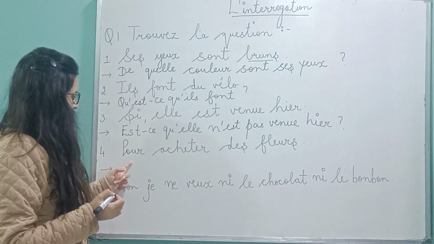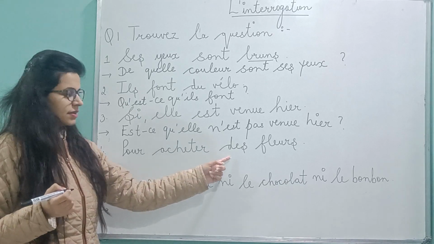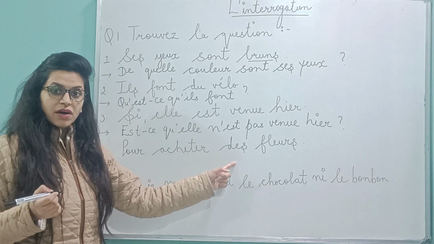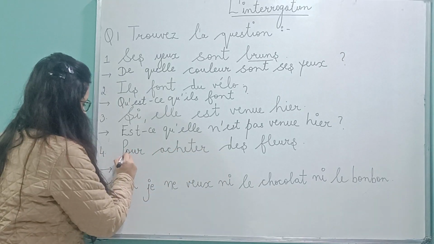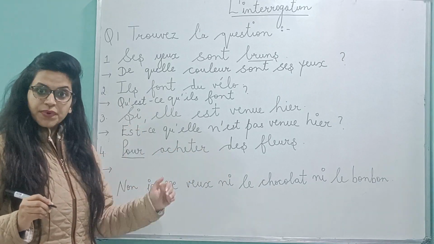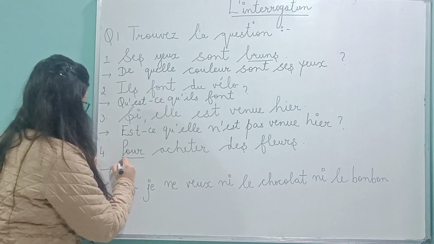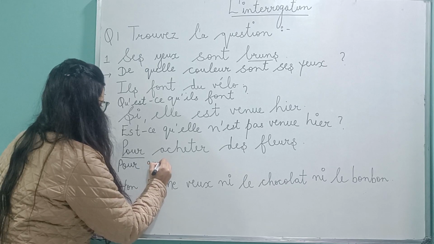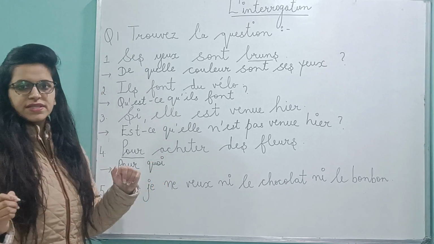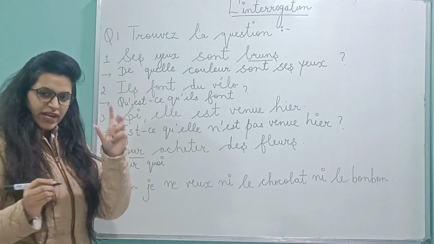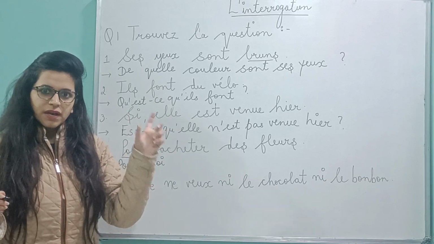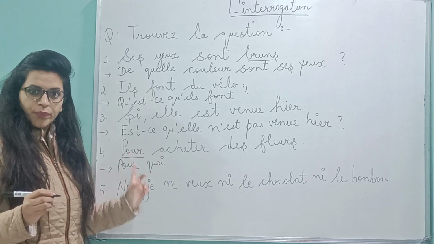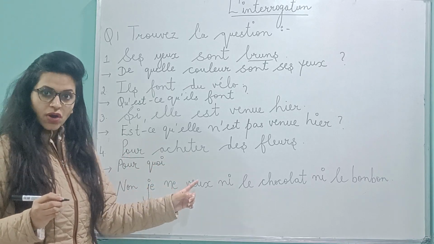Next part, pour acheter des fleurs. For buying flowers. Can you see pour is given separate here? When separate pour is given, we make a question with pour quoi, but it is separate. Okay, two types of pourquoi exist. One is the joined one when we write it in the complete way, pourquoi, and one is the way I'm writing it separate, pour quoi, for what?